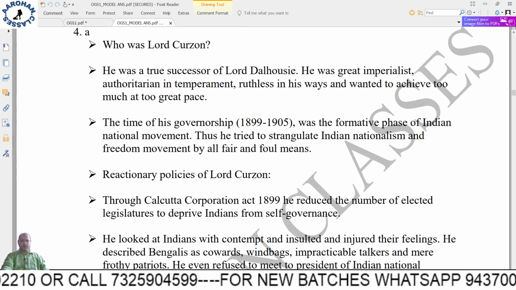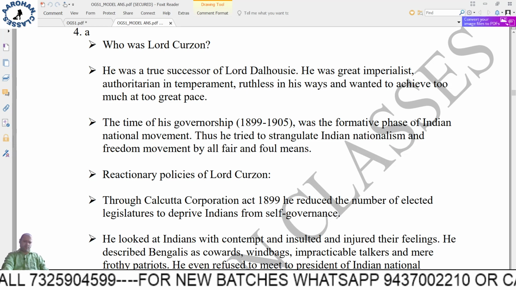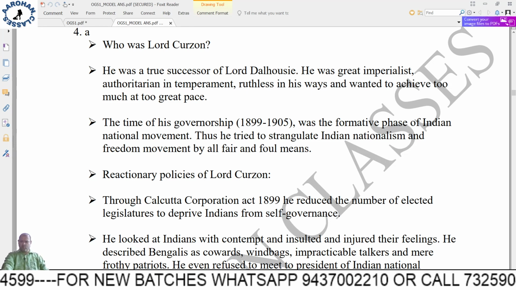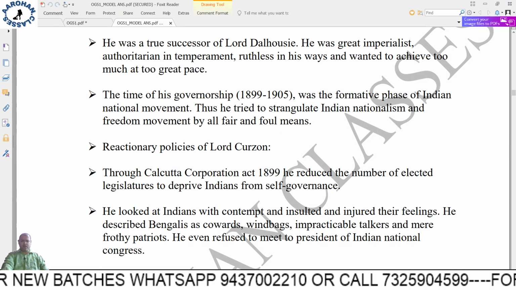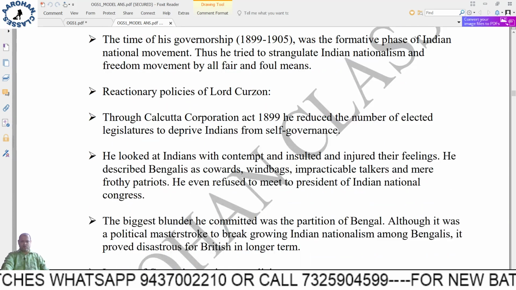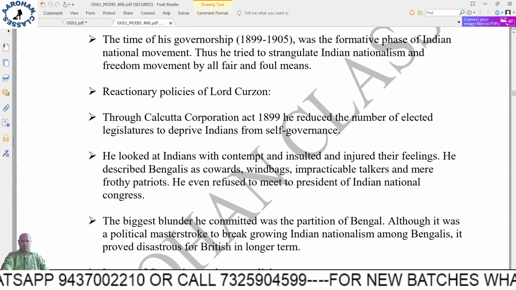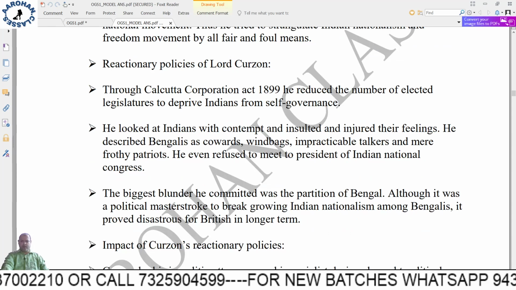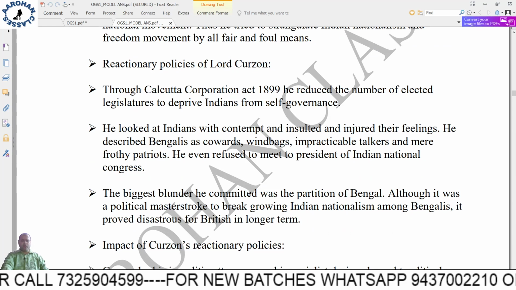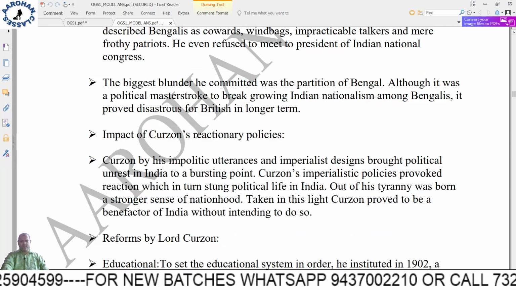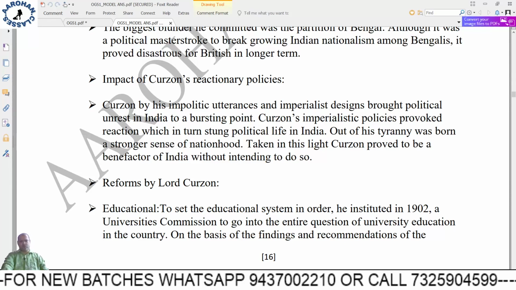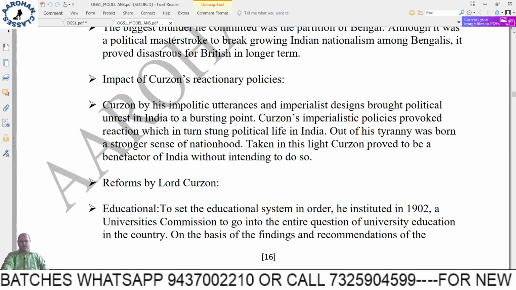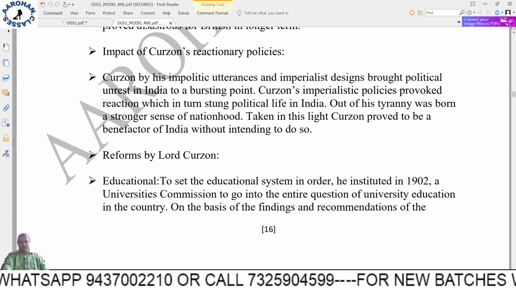So details about Curzon are given. Who was Lord Curzon, meaning before he had come, what was his past and all. Reactionary policies. Okay, so how his policies were mainly retributional or reactionary. Okay, and what was the impact of the reactionary policies of Curzon. Then the reforms of Lord Curzon, right?